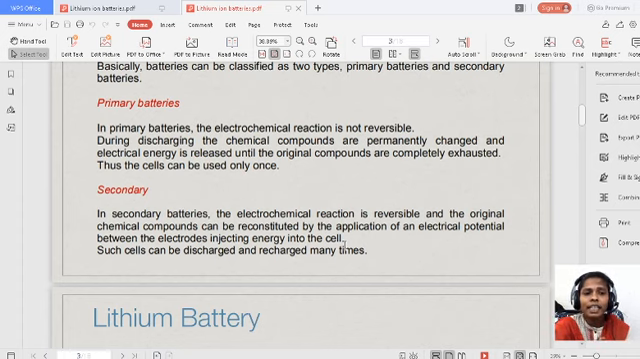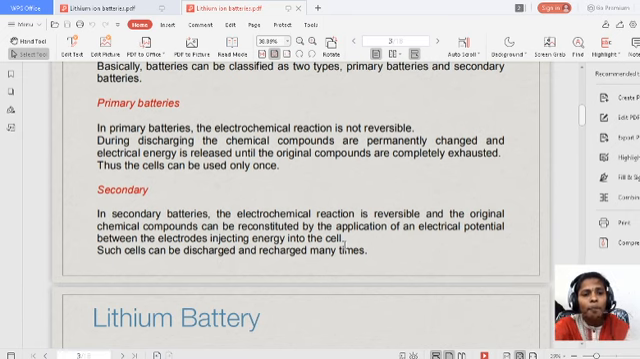So what is the reactant here? Chemical energy. What is the product here? Electrical energy. In the case of secondary batteries, chemical energy converts to electrical energy in the forward reaction. Electrical energy also converts to chemical energy in the backward reaction. So what is the forward reaction here? Discharging reaction. That means while using, the battery is in the discharging mode.